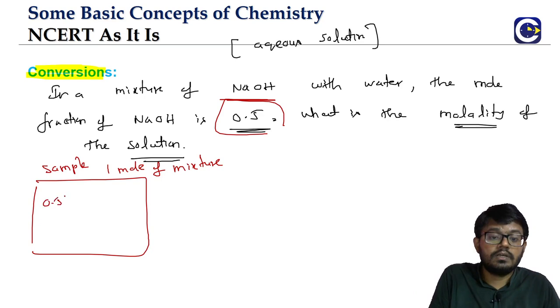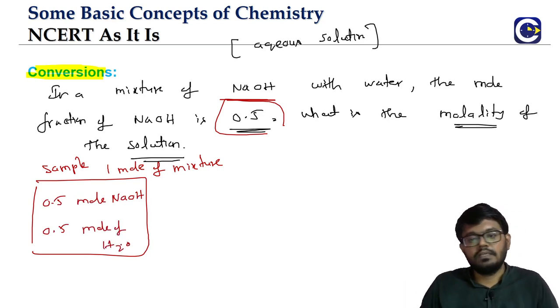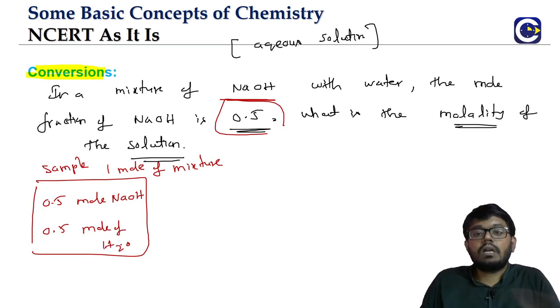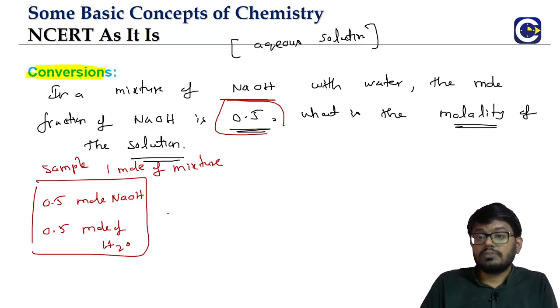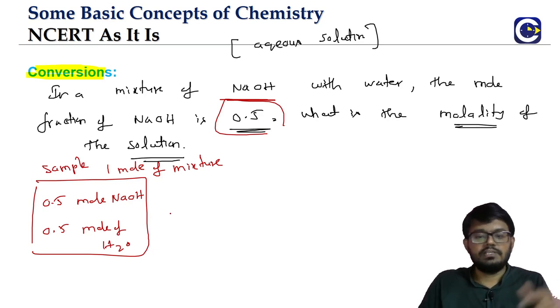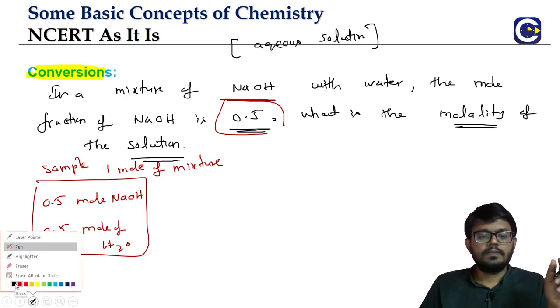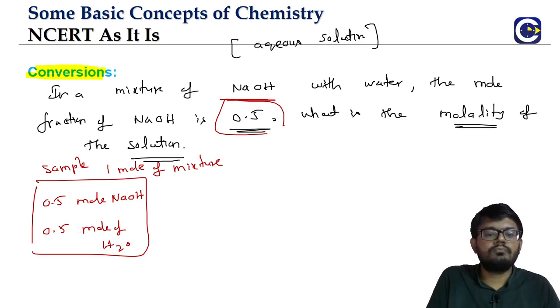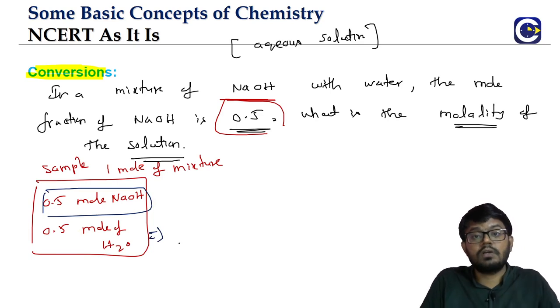In this we will have 0.5 moles of sodium hydroxide and of course 0.5 moles of water. Only 2 components, right? If sodium hydroxide is 0.5, water will be 0.5. We have to find the molality. What is molality? Number of moles of solute divided by mass of the solvent in kg. Look at this, the beauty. Already the number of moles of solute is in our hand. We have to find the mass of solvent. What is the solvent here? Water.